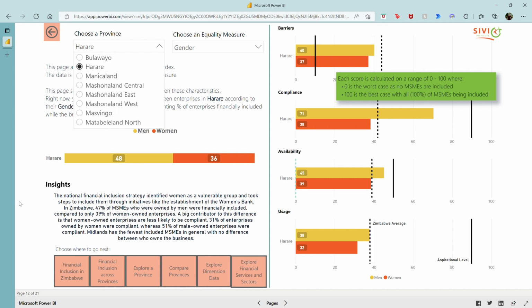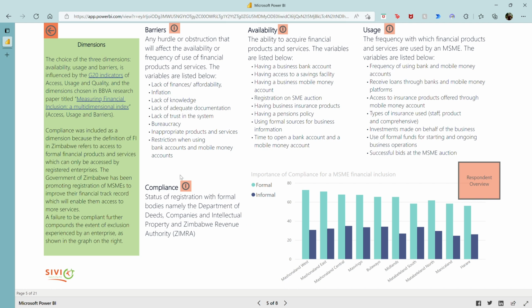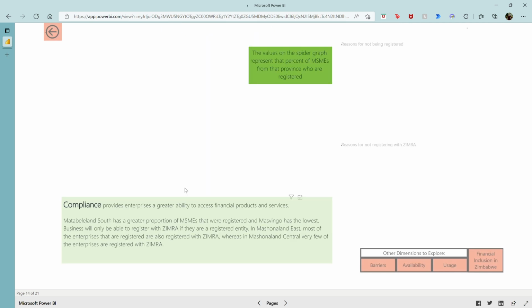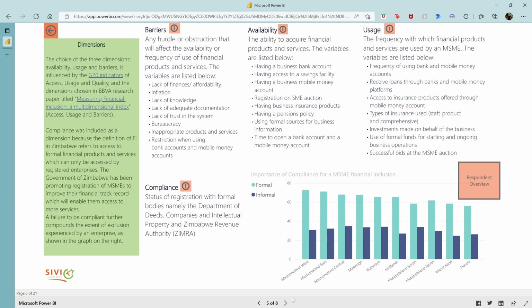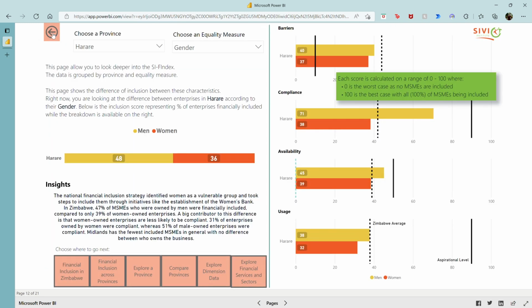And so now you can start to look into the actual data itself that feeds into it. One option is to dive into one dimension. So if you want to understand compliance further, you can then come and see how businesses are registered versus registered with ZIMRA. And so you're seeing that, as well as some of the reasons why MSMEs may not be compliant at this stage. And so that's one great insight. And then you can keep navigating back through the presentation using these back arrows to get to where you want to.